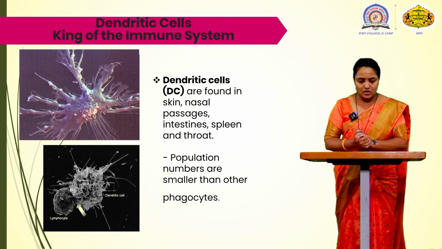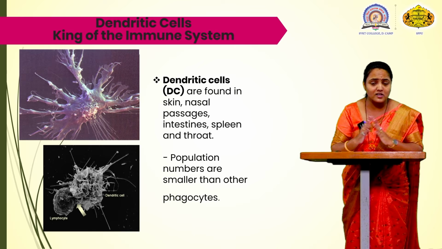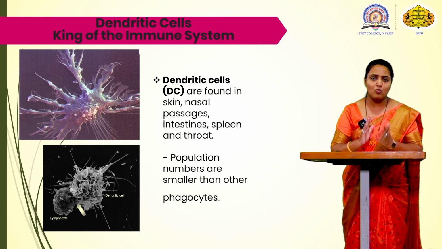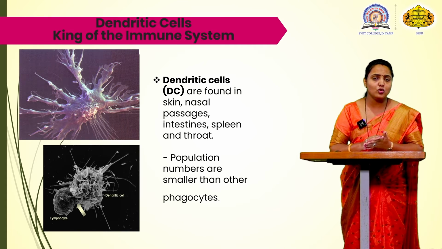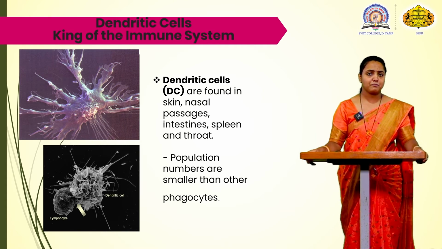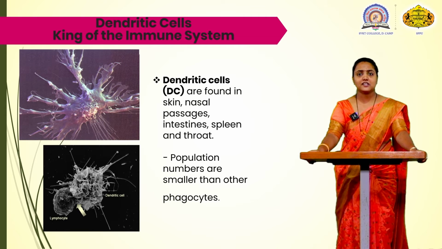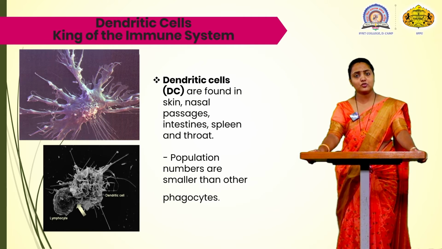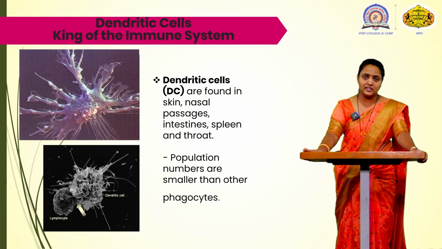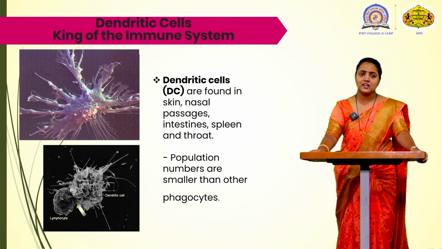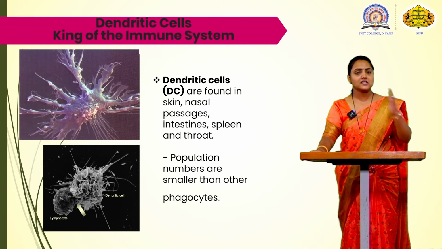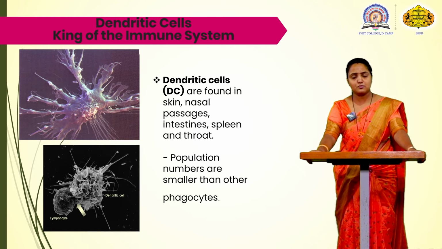Now what they do, they make their way towards the lymph node. Now what does the lymph node do? The lymph node produces the B cells and the T cells. The B cells produce the antibodies, and the T cells, that is the T lymphocytes, are used in the cell mediated immune response.